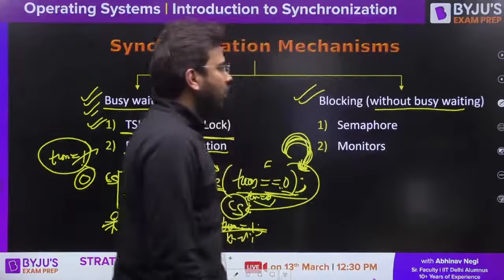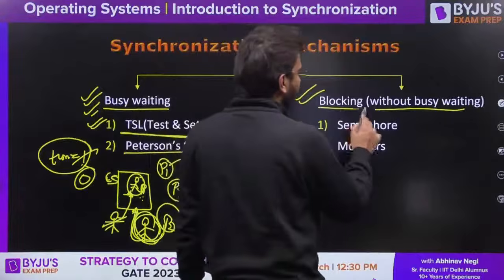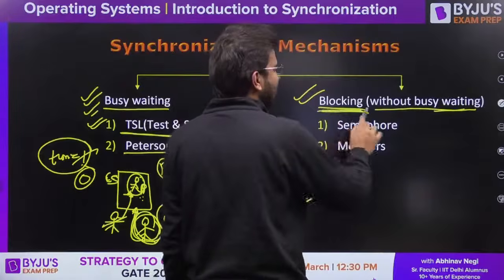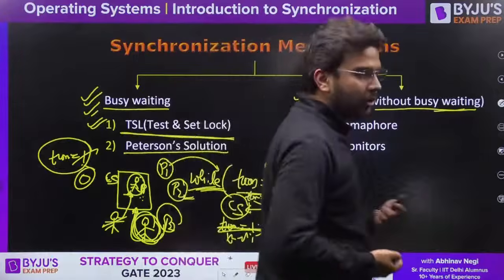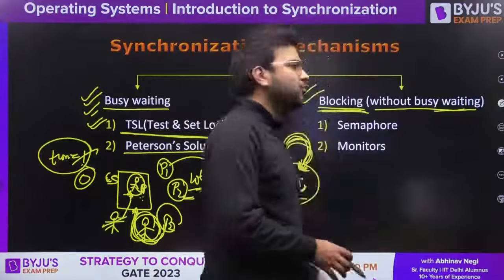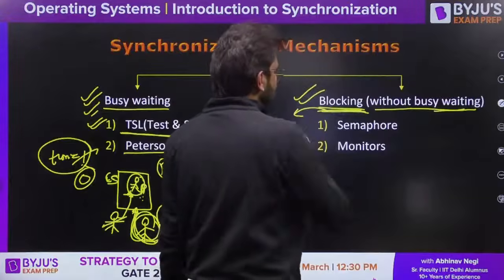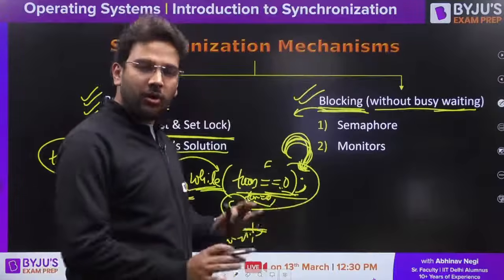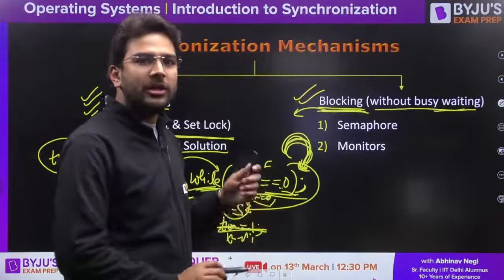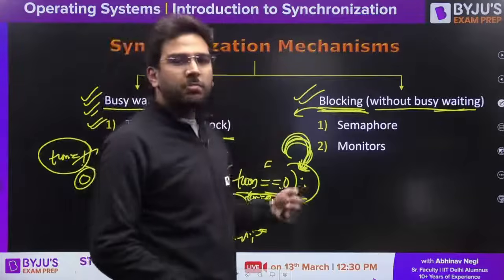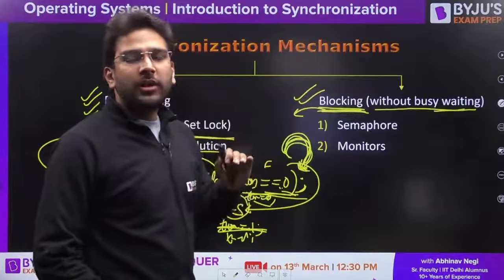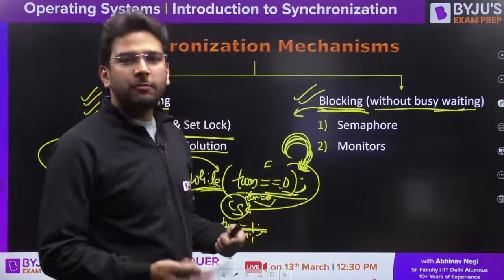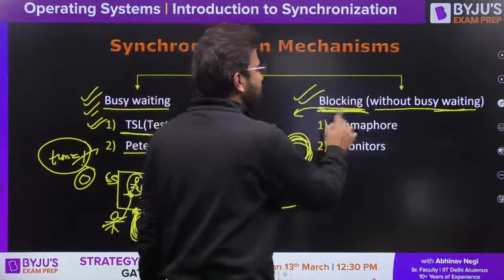Let's talk about blocking here. In case of blocking, which is without busy waiting, the process is not going to keep on knocking the door. It is going to go into sleeping mode. If any process is executing the critical section, and another process sees that one process is already there in the critical section, then that process P2 is going to be in the waiting list. That is, it is going to sleep. It is not going to waste CPU cycles. That is what we call blocking.